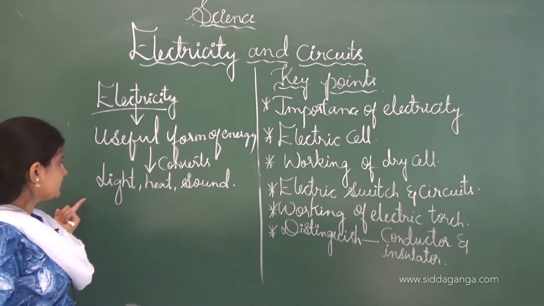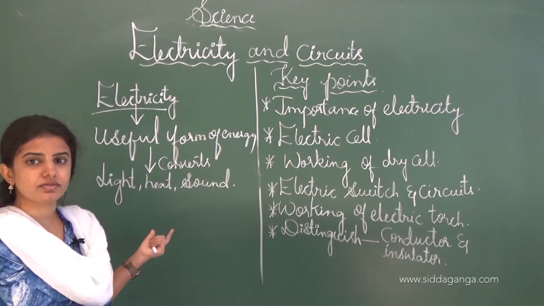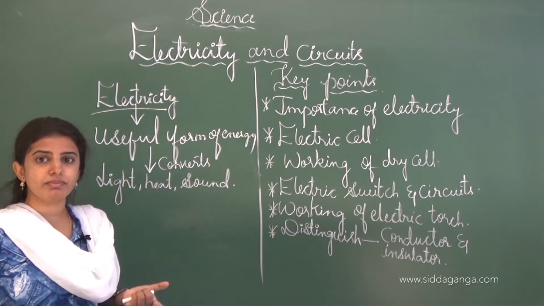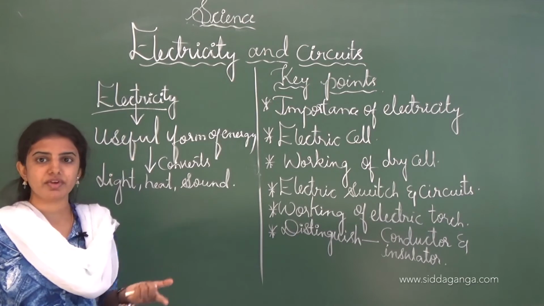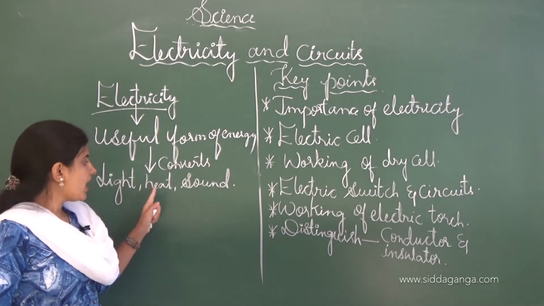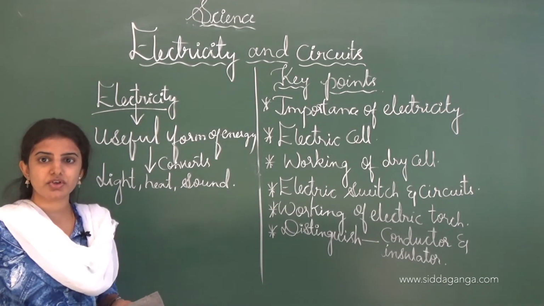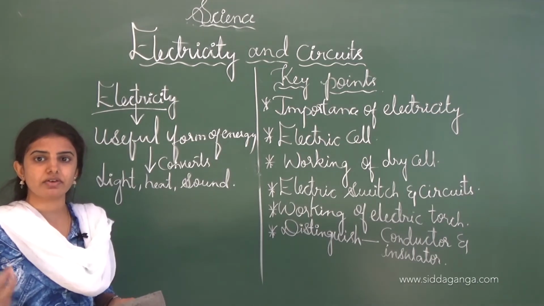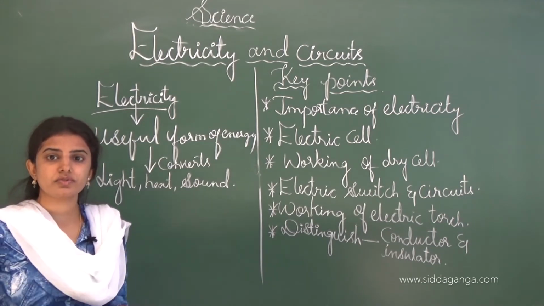For example, if we switch on the light, then glowing takes place. The tube light or the bulb will glow. So we can say that electricity is a type of energy which can be converted into light energy. And the next one is heat energy. For example, an iron box: if you turn on the switch, the electricity will be converted into heat energy, so that our clothes will be ironed.